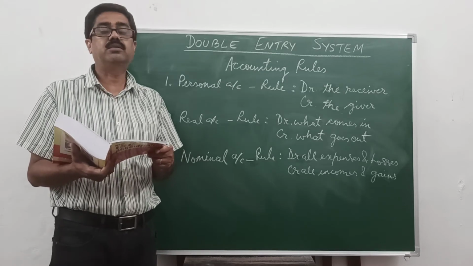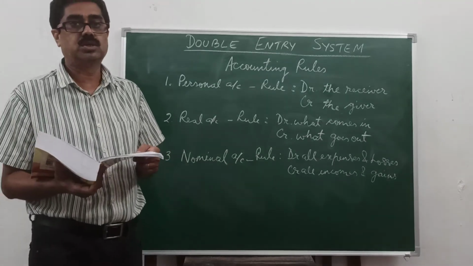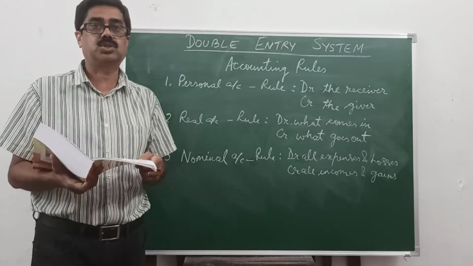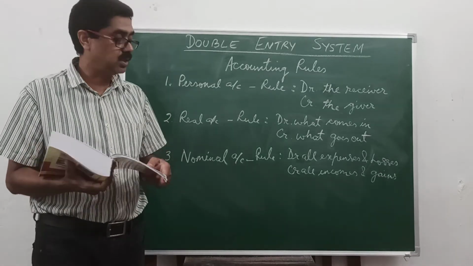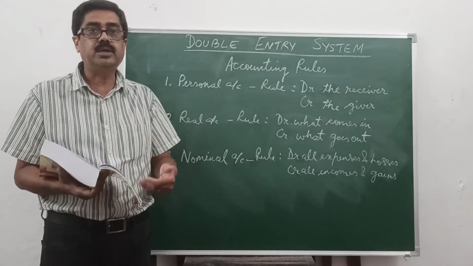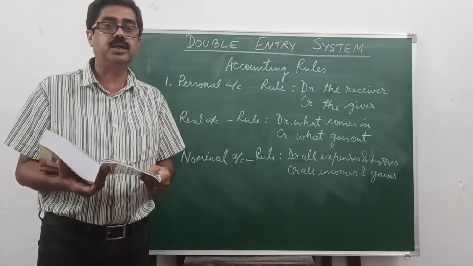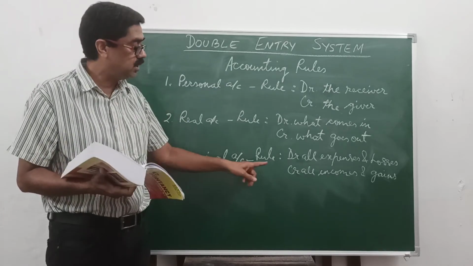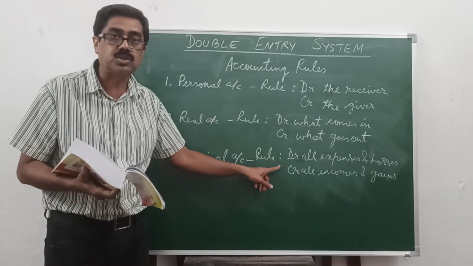So suppose I give an example, purchase goods for cash. One account will be purchase account and the other account will be cash account. Now purchase account is a nominal account. It is an expense because it is of repeated nature. Purchase will be made in a year, in a month or in a day many times. So we take it as a regular expense, recurring nature.